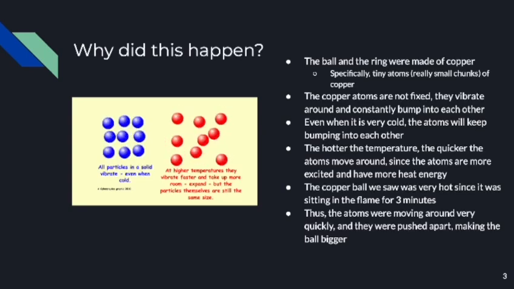Well, the hotter the temperature, the quicker the atoms will move around, since then the atoms are more excited and will have more heat energy. The copper ball we saw was very hot since it had already been sitting in the flame for 3 minutes. Thus, the atoms were moving really quickly, and they were getting pushed apart by the constant collisions, which makes the ball expand.